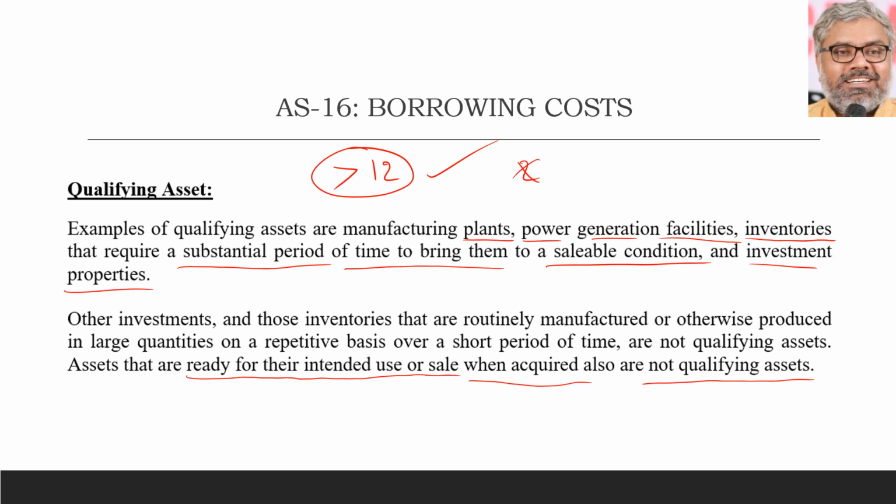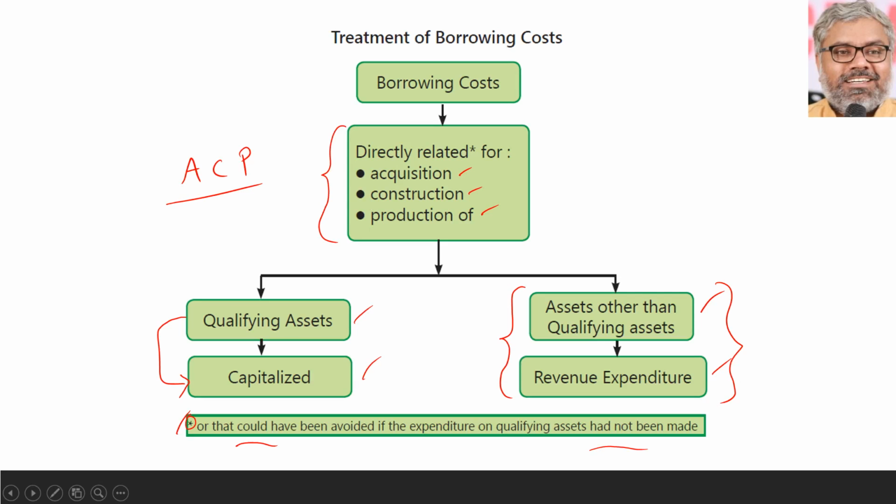All that you need to do is just bring it and install it and use it. Then we can say that plant and machinery what we purchased is a qualifying asset. No, it is not. Because this is also an important point to note, when that is ready for the intended use or sale at the time of acquisition, then also it is not a qualifying asset. So once again, this entire standard is about identifying whether a particular asset is a qualifying asset or not. If yes, then computations will start.